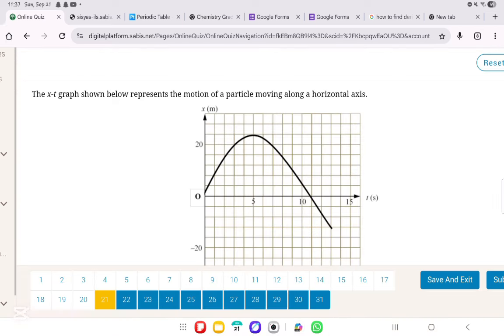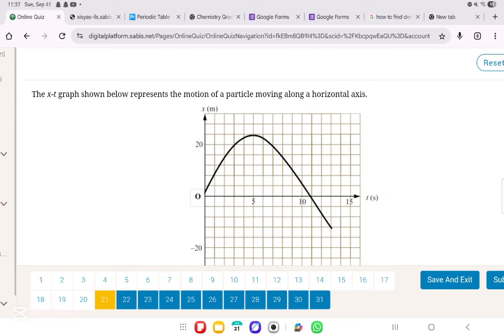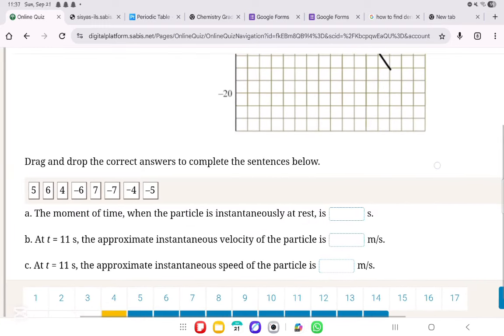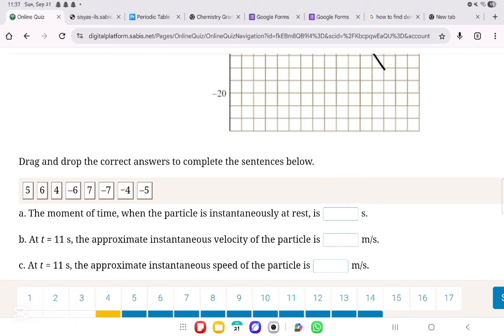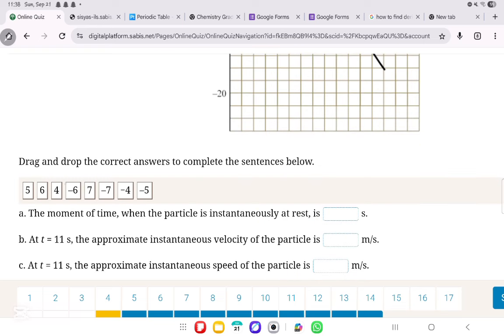We'll move on to question number 21. Question number 21, very, very important. The x-t graph shown below represents the motion of a particle moving along a horizontal axis. They want the moment of time when the particle is instantaneously at rest. When it's at rest, that means the slope is 0 or the position is constant, and this is the case only at this time, which is 5 seconds.